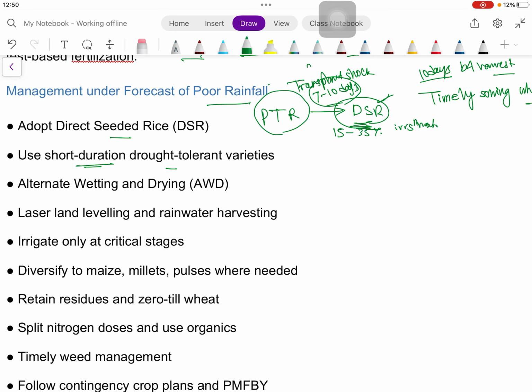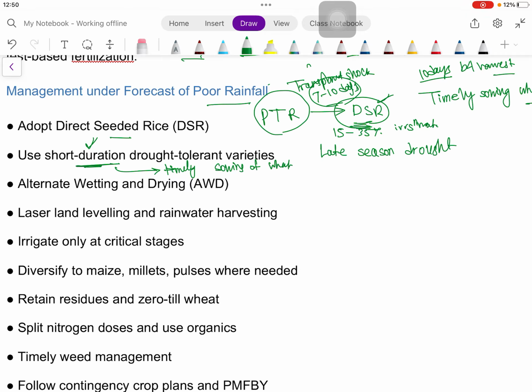So definitely the crop duration should be less, and drought tolerant varieties should be used, as we have seen Sahbagi Dhan in rice. They will escape late season drought, and by using short duration rice we can have timely sowing of wheat.